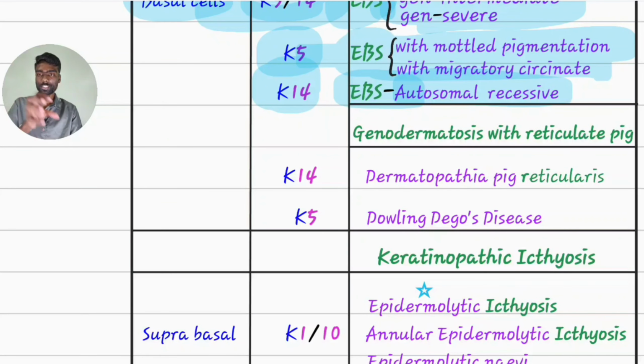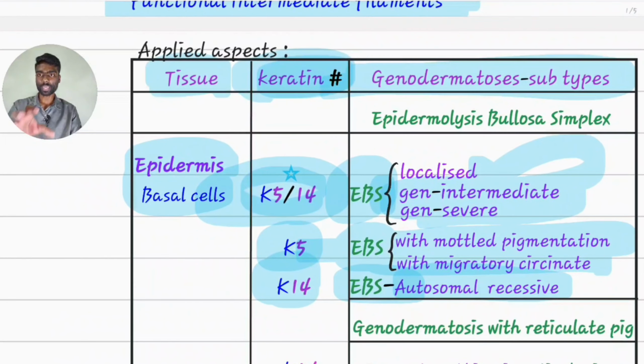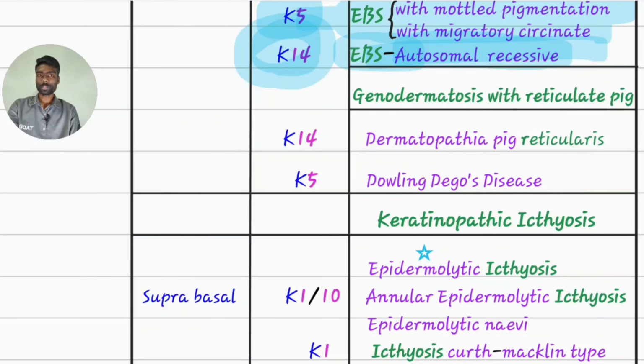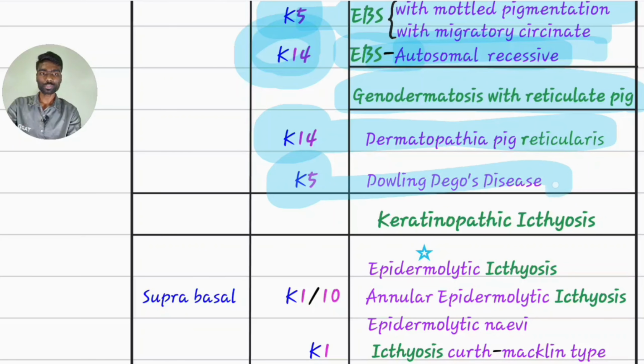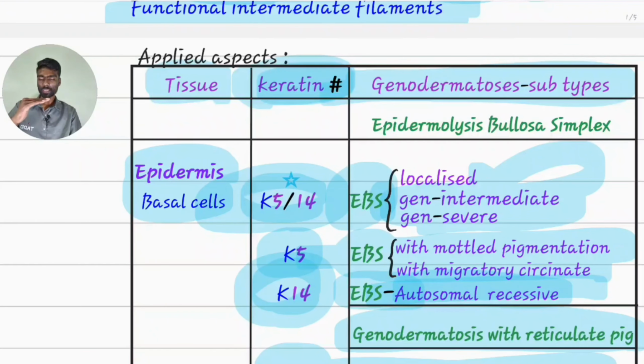Mostly these genodermatoses because of defects of keratins, keratinopathies, are autosomal dominant. Here only the keratin 14 one is autosomal recessive. Genodermatosis with reticulate pigmentation. Reticulate means fishnet-like pattern. Keratin 14 defect leads to dermatopathia pigmentosa reticularis. Keratin 5 defect leads to Dowling-Degos disease. Finished. Remember, basal layer, epidermolysis bullosa simplex.